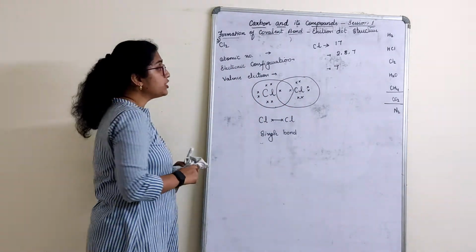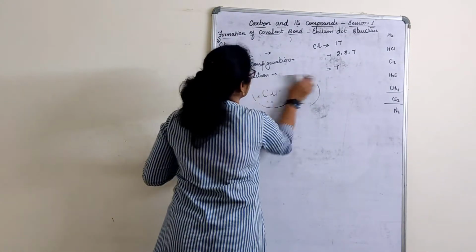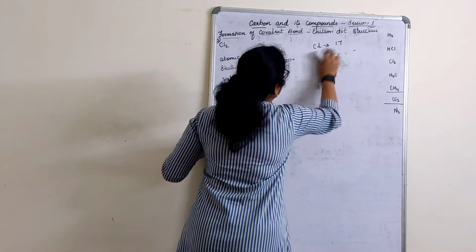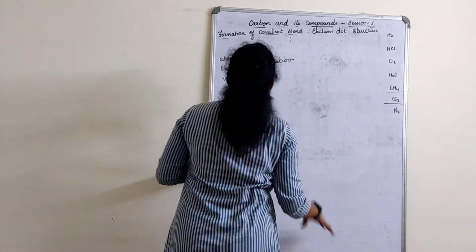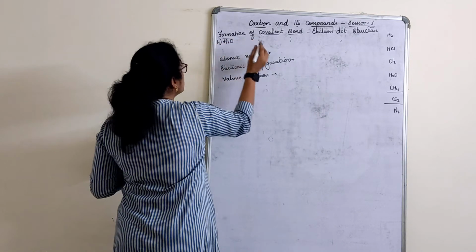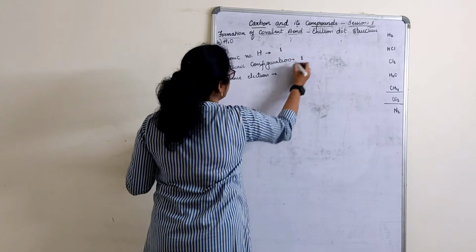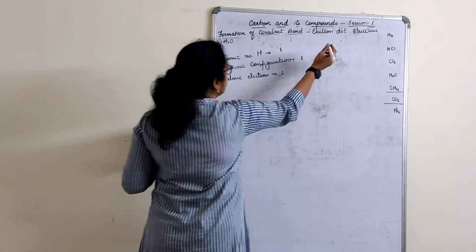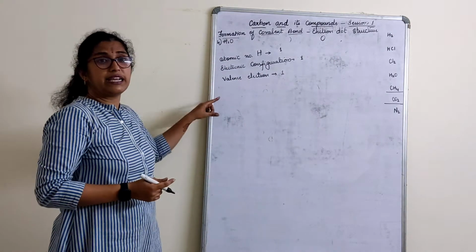Water, H2O. I'll just erase this part. Let me rub this for chlorine now. For water, first for hydrogen. It is 1, it is 1. Then we have for oxygen. That means you have to repeat this once again.